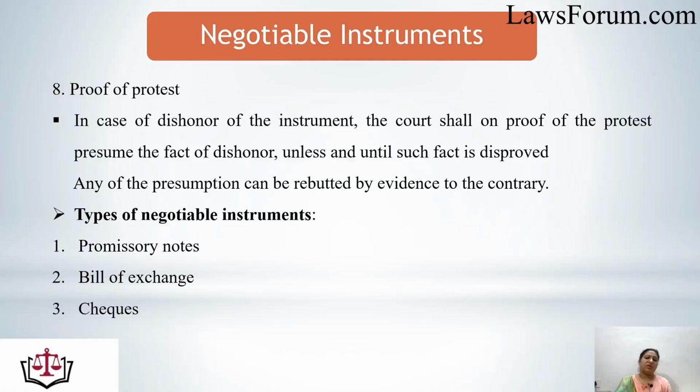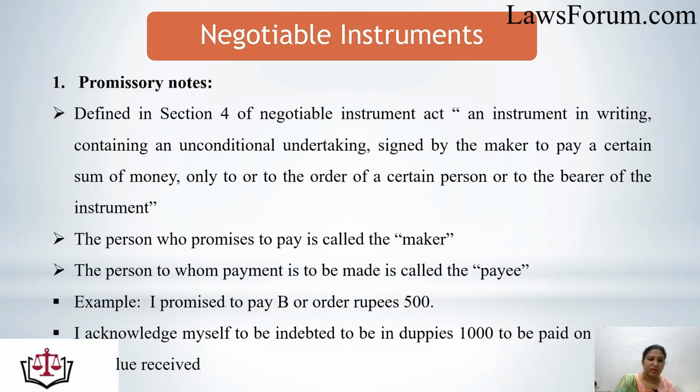Now we come to the next topic, that is the types of negotiable instruments. Generally, there are three types of negotiable instruments which are covered under the Negotiable Instruments Act 1881. One is the promissory note, second is the bill of exchange, and third is the cheque. We will discuss all these three in detail in further slides. So let's start with the first one, that is the promissory note.